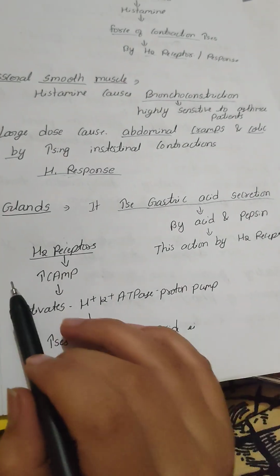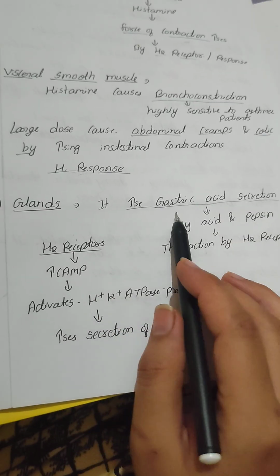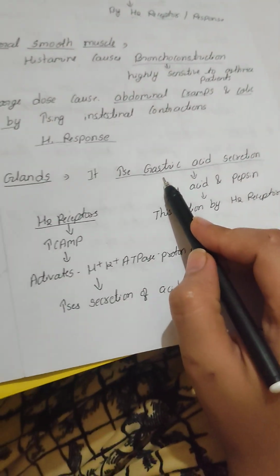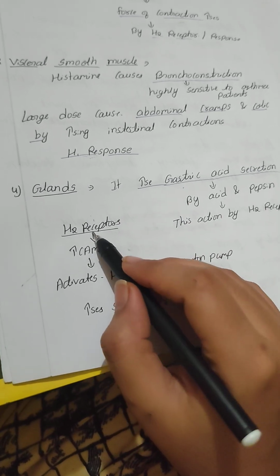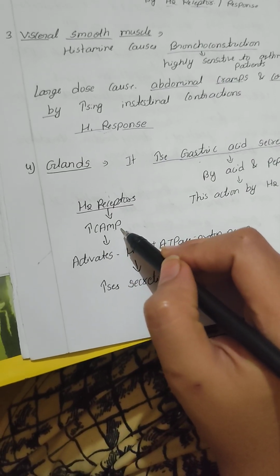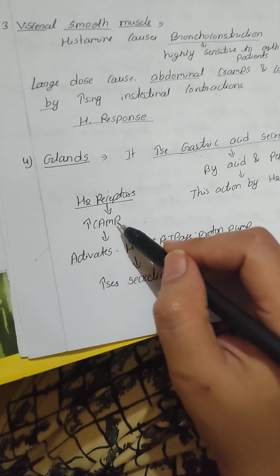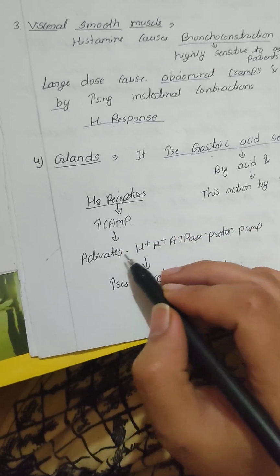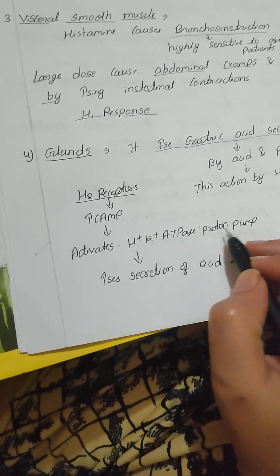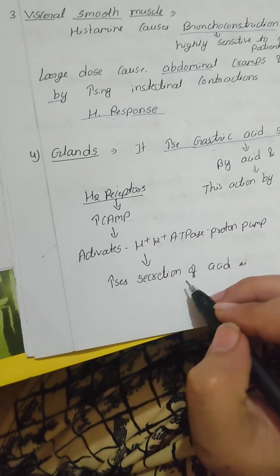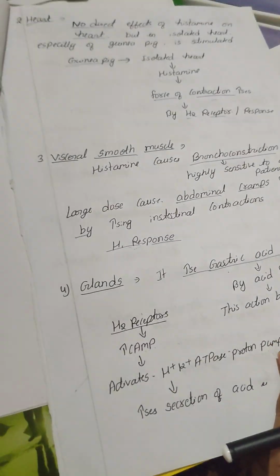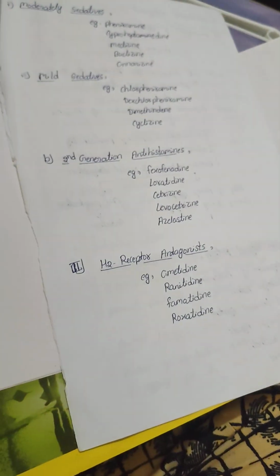H2 receptors trigger an increase in cAMP, cyclic adenosine monophosphate, which activates the hydrogen potassium ATPase proton pump, which increases the gastric acid secretion.